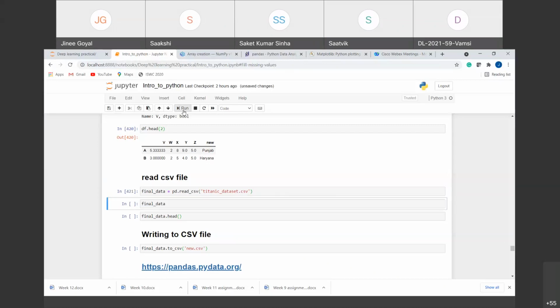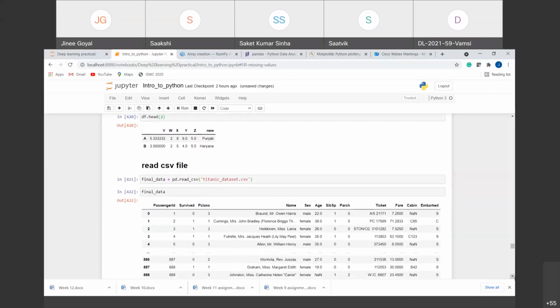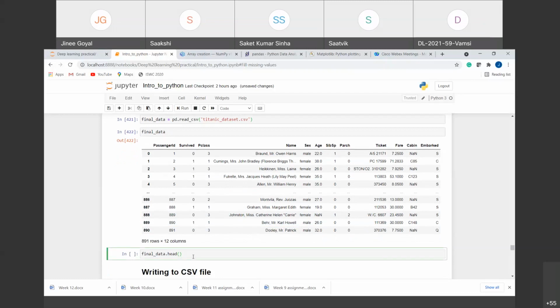If I run this, you can see the data set that we have. This is the original real life data set that most of the work is done on, right? You can see it is a combination of various types. For example, these are string types, these are numerical types, right? So we have a combination of these in the original data set also. Now you know that there are 891 rows. We don't want to see all the rows. We just want to make sense of what type of columns are present.